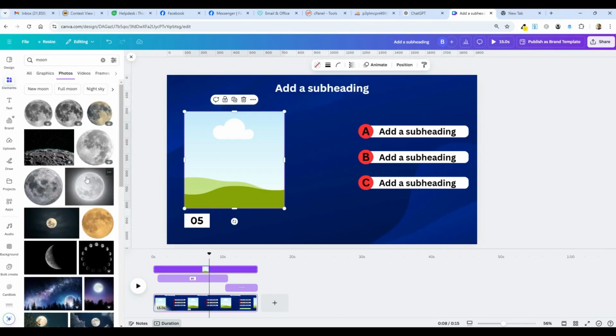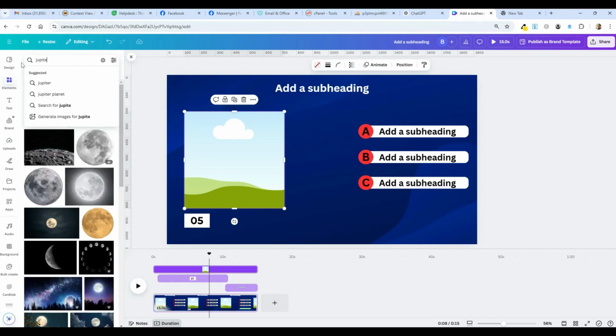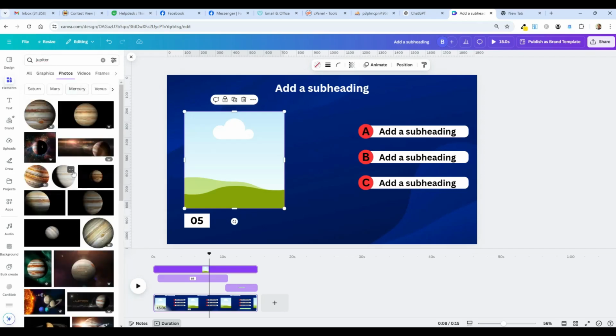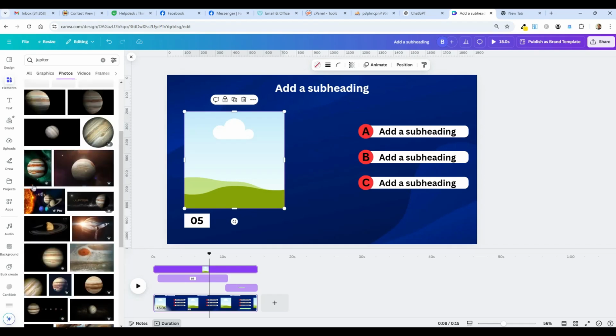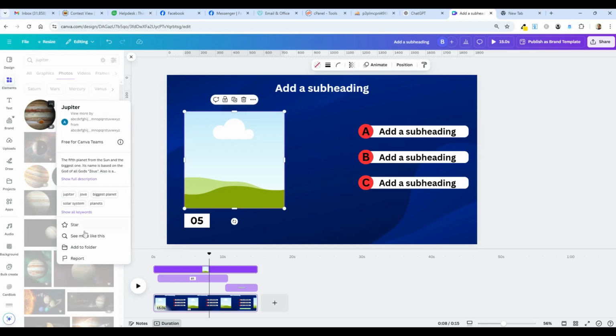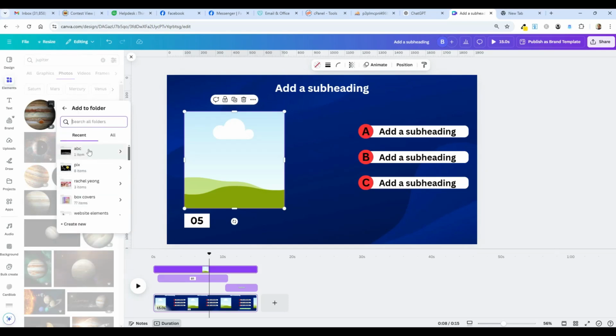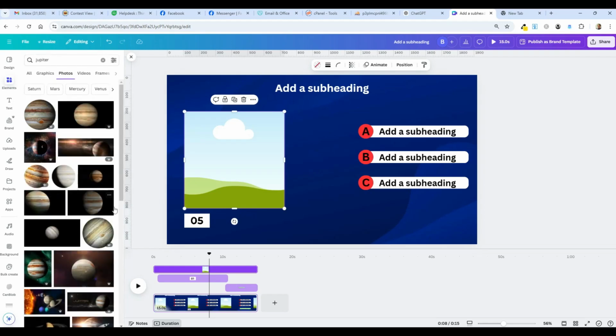I need, let's see, Jupiter. I'm looking at the questions. Jupiter. What do we got? Lovely looking. Sure. I'm trying to get one with a little background. I think it's more fun that way, but if not. Yeah, well, I'm looking at this as a dark background as well. So I'll get the one without a background. Right click, add to folder. ABC is here. Add to folder. Okay, so I got the moon, got Jupiter.